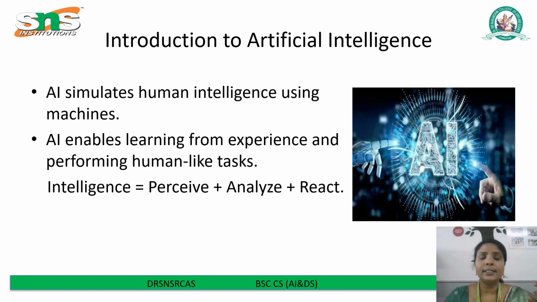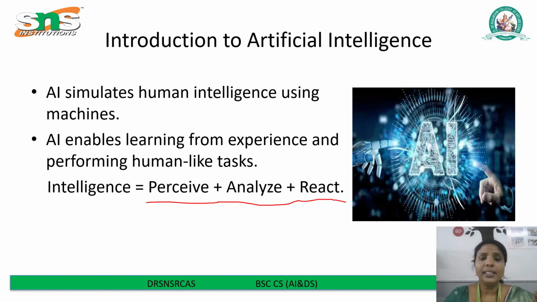Next we see the definition of intelligence. Intelligence equals perceive plus analyze and react. First, the system senses its environment, observes it, then analyzes the data, then reacts.